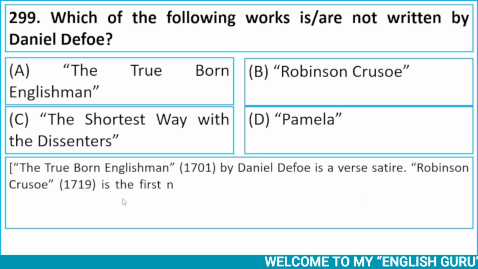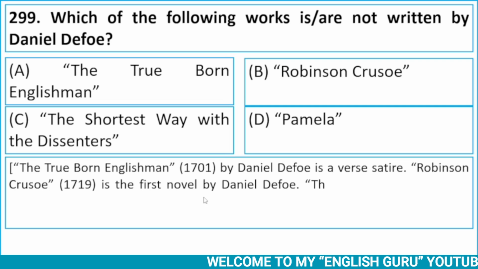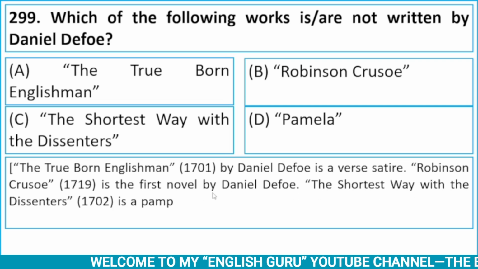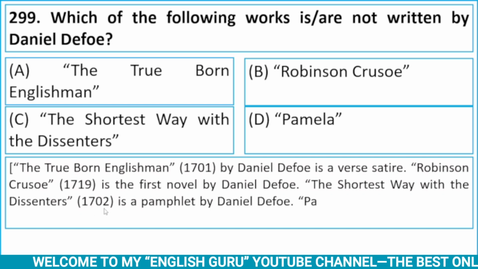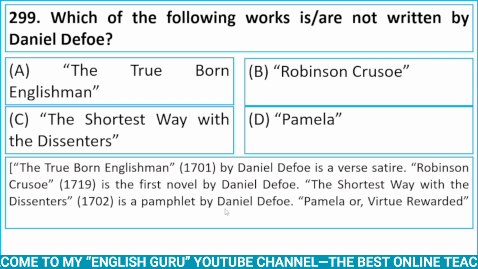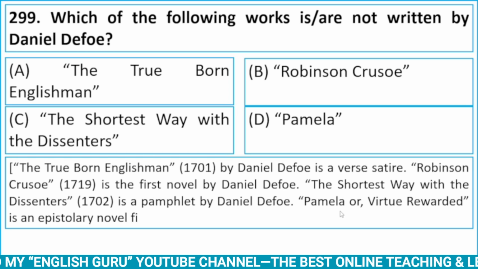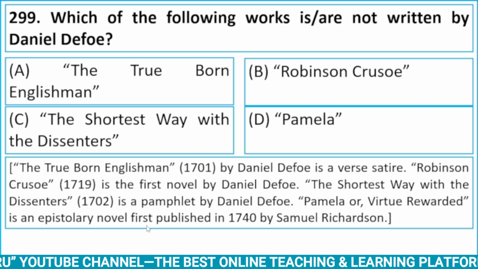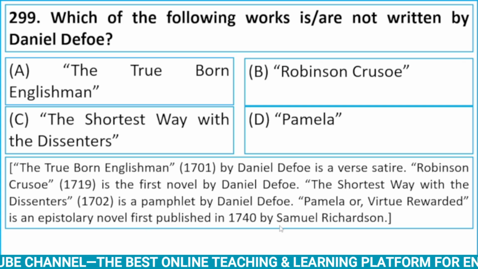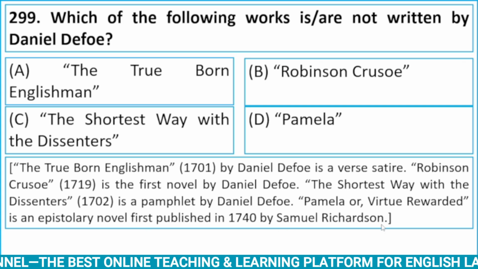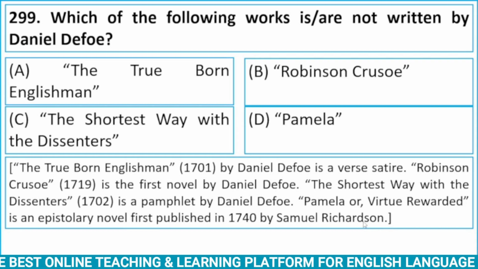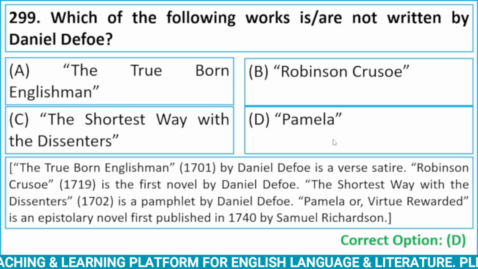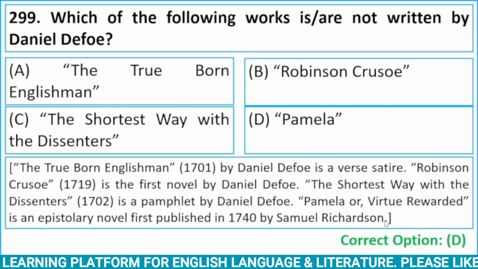Robinson Crusoe, published in 1719, is the first novel by Daniel Defoe. The Shortest Way with the Dissenters, published in 1702, is a pamphlet by Daniel Defoe. Pamela or Virtue Rewarded is an epistolary novel first published in 1740 by Samuel Richardson. So your correct option will be D, Pamela. It is not written by Daniel Defoe. Pamela is written by Samuel Richardson.